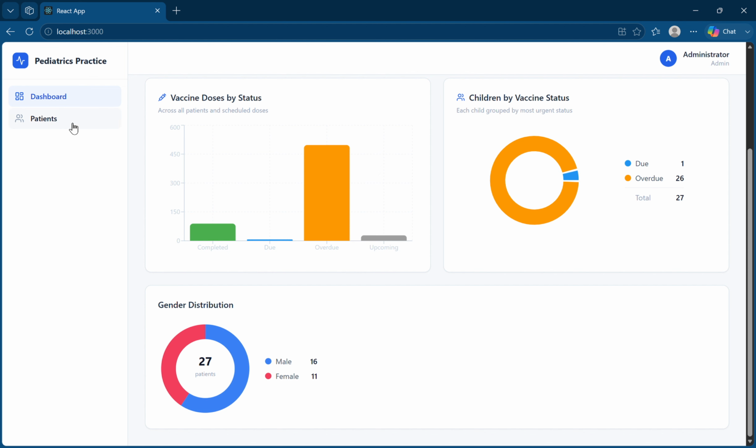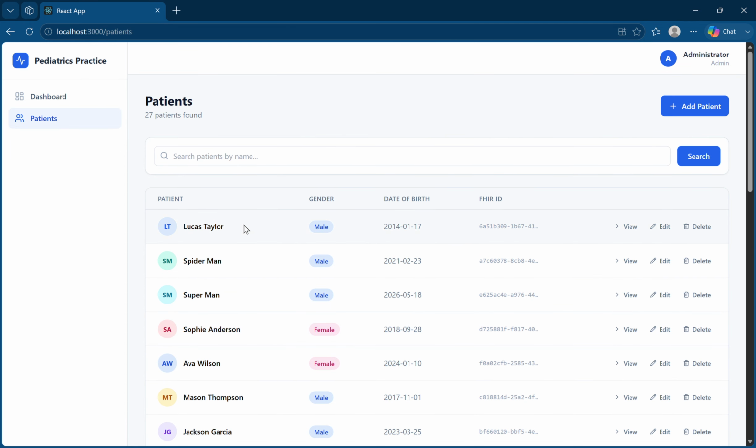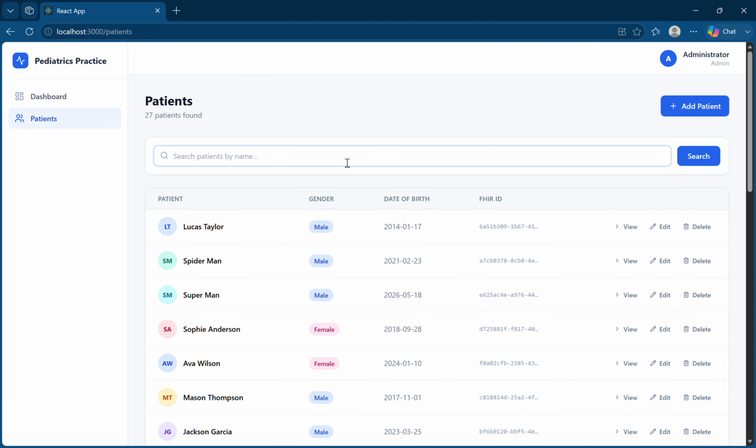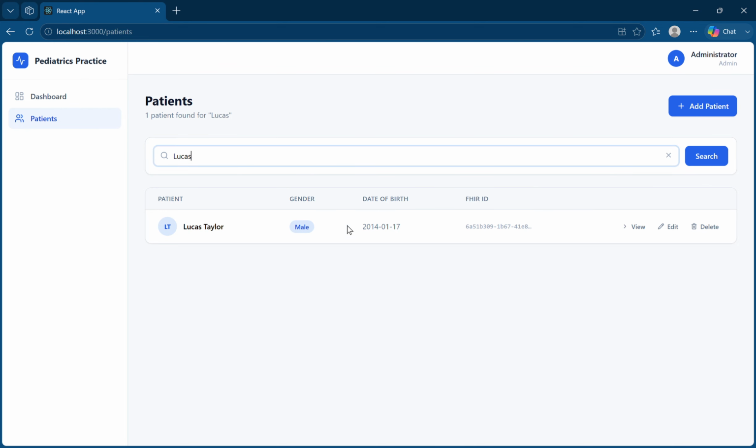Okay, so now I'll go into the patient list. This pulls a live list of patients straight from our MedBlock server, sorted with the most recently added patient first. Let me search a patient and show you. Let's search for Lucas.